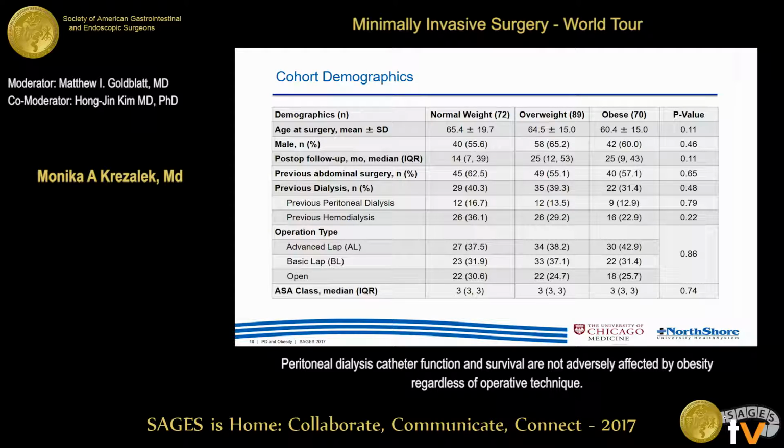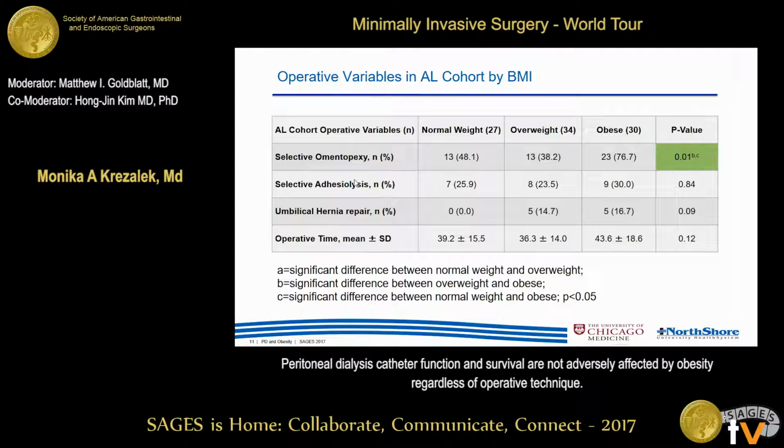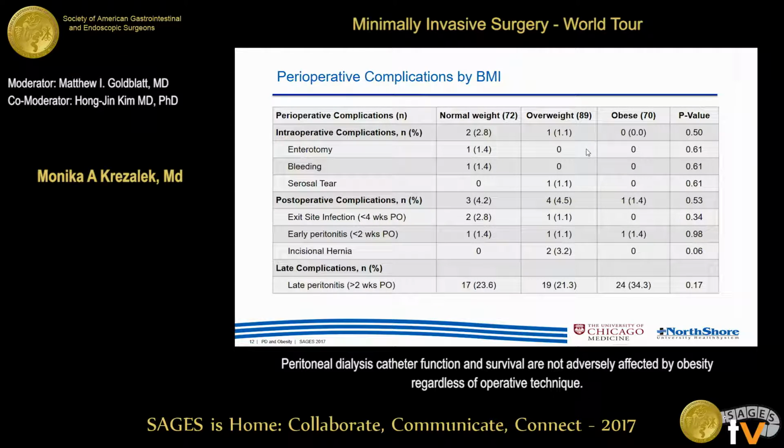We observed no statistical differences in age, gender, length of follow-up, prior abdominal surgeries, operation type, or ASA class between the BMI cohorts. In this analysis, we found that in the advanced laparoscopic cohort, selective omentopexy was used at a significantly higher percentage of obese individuals when compared to normal weight and overweight patients, which is not surprising given the generally increased intra-abdominal adiposity of this population.